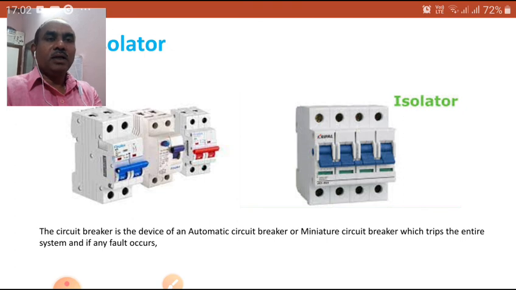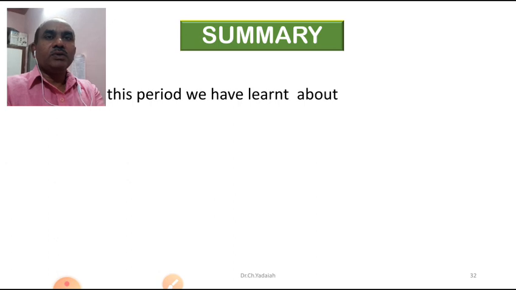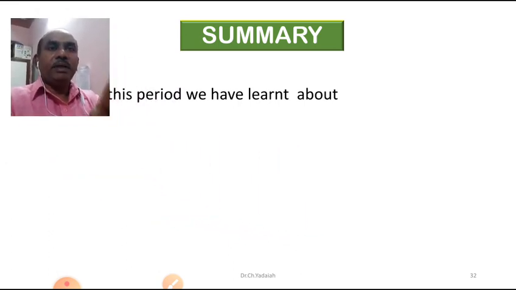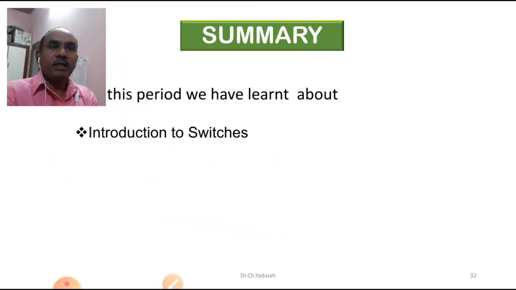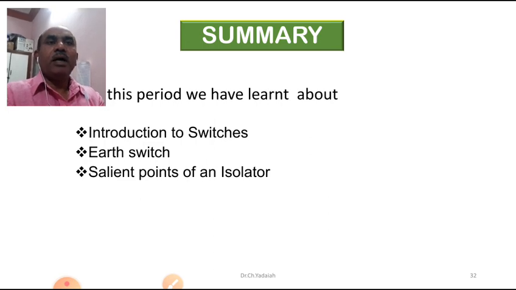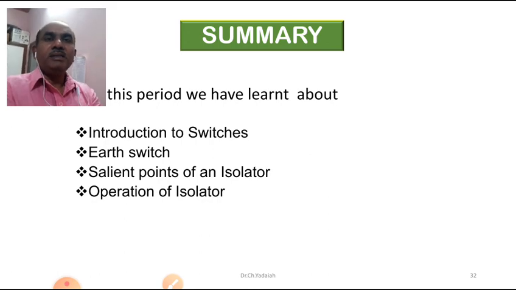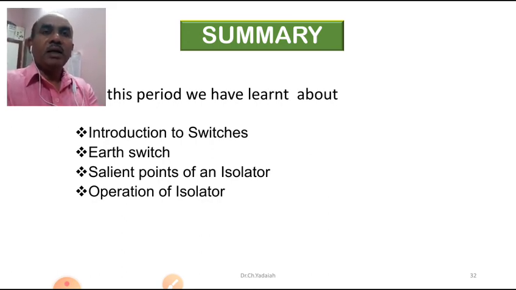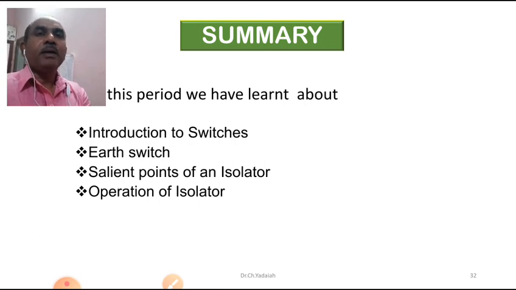Now let us conclude what we have learned today. Summarizing, in this period we have learnt about the introduction of switches and earth switch, salient points of an isolator, and operation of isolators. How these are very important in our electrical field, how they are classified, how they work, and how they are constructed. So we have seen these isolators.